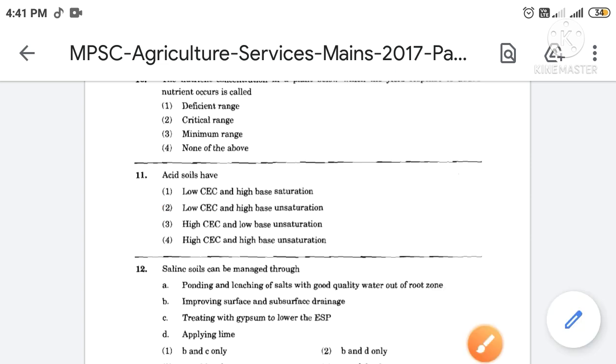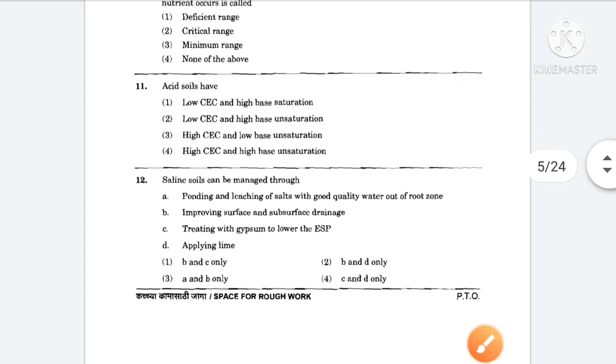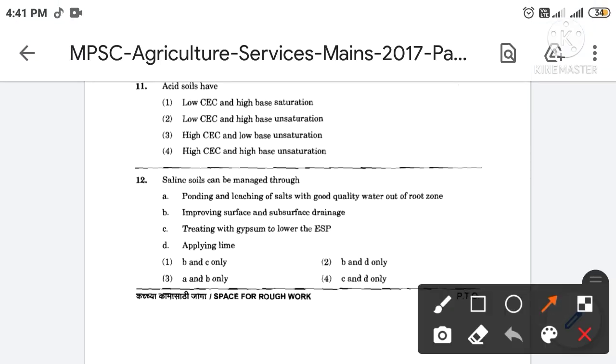Then next, saline soils can be managed through. The correct answer is option number 3rd. So the saline soil can be managed through ponding and leaching of salts with good quality water out of root zone and improving surface and subsurface drainage.